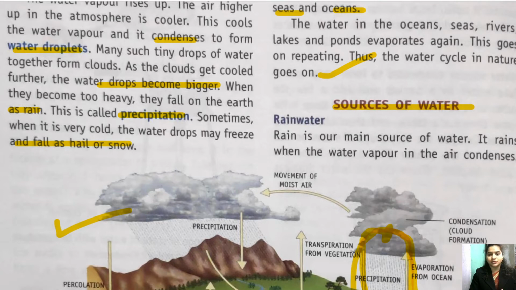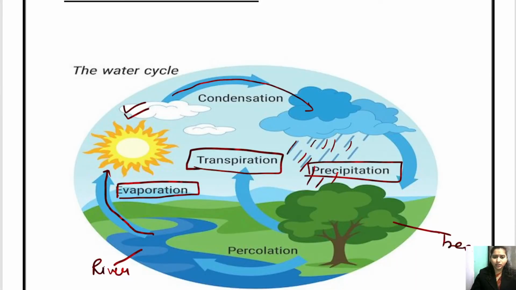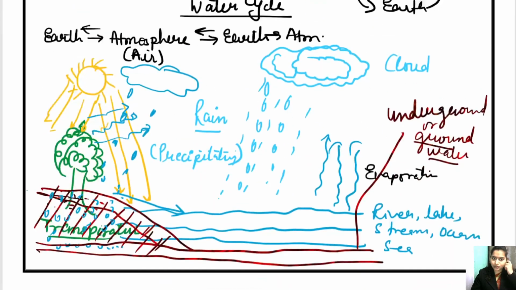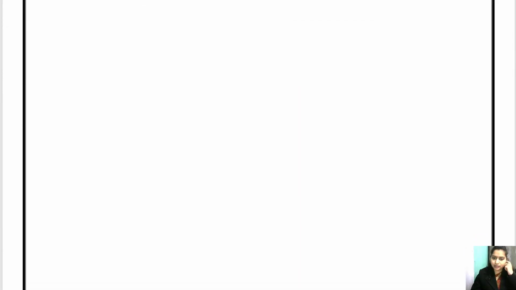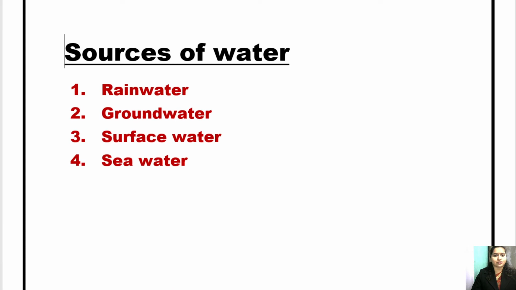Okay, so this we will talk about in this chapter, in this topic, that is sources of water. Okay. So children, I have already explained this diagram to you. I'm not going deep into it again. Okay, let's talk about sources of water now.